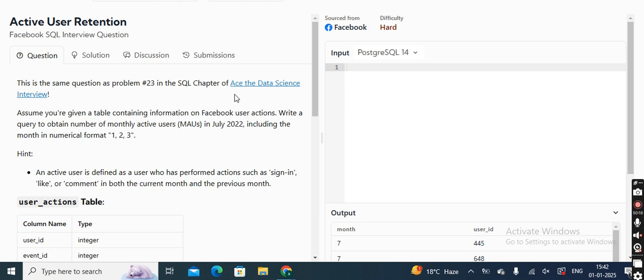Today we will be discussing an interview question. This question was asked in Facebook. I think it was probably the second or third round of the interview, and the difficulty level of this question was hard. Second, I am going to solve this question in PostgreSQL 14, because my SQL version hasn't yet been uploaded in this specific tab, so I will be solving it this way. Okay, this is the second thing.